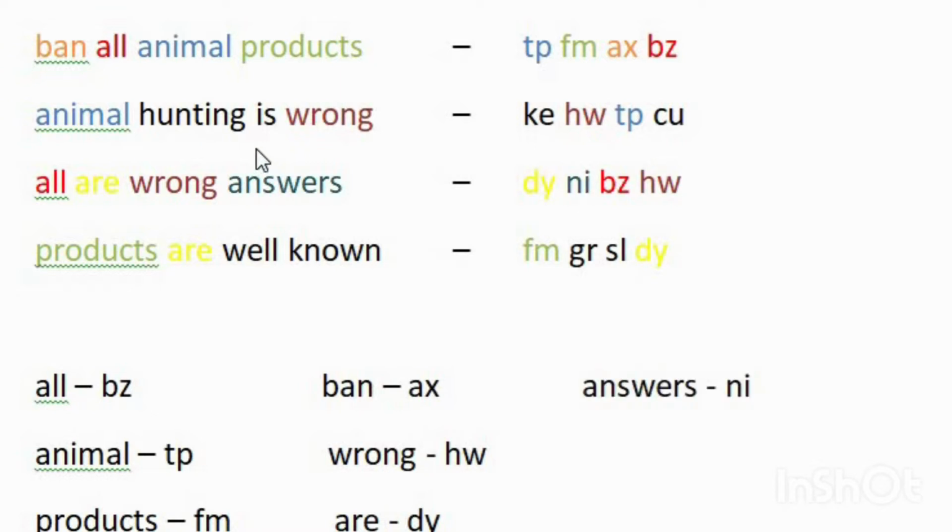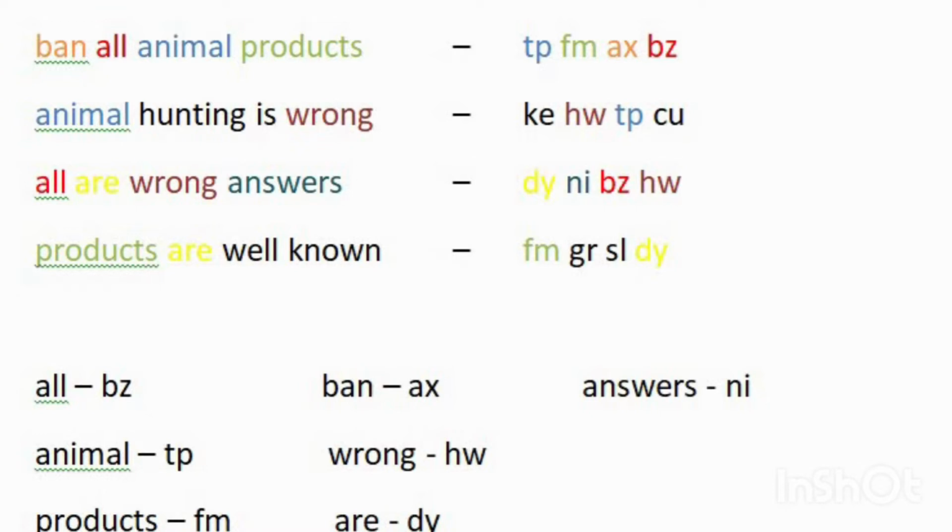Now the remaining words are "hunting" and "is" in the second line, and "well" and "known" in the fourth line. From the second line it is understood that the code for "hunting" is either KE or CU. Similarly, the code for "is" is either KE or CU, because we cannot determine accurately which is the code for "hunting" and "is".